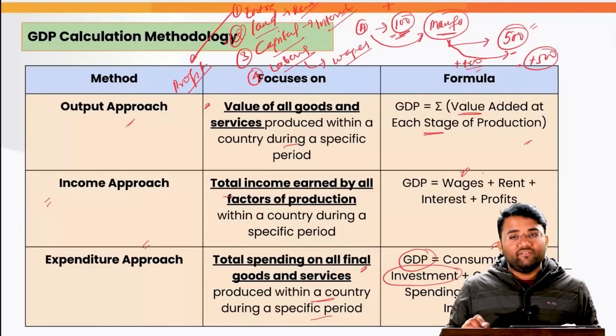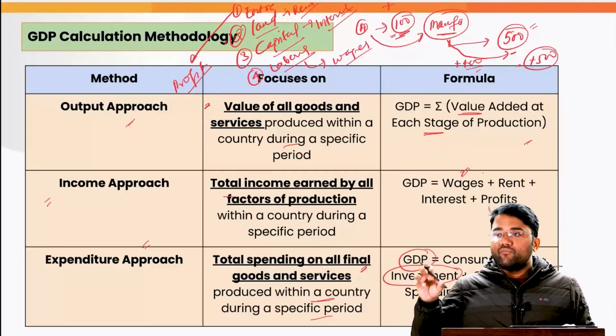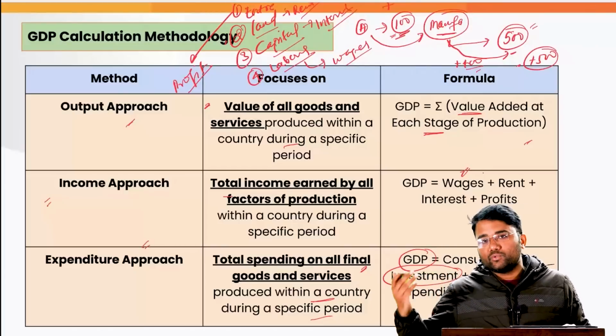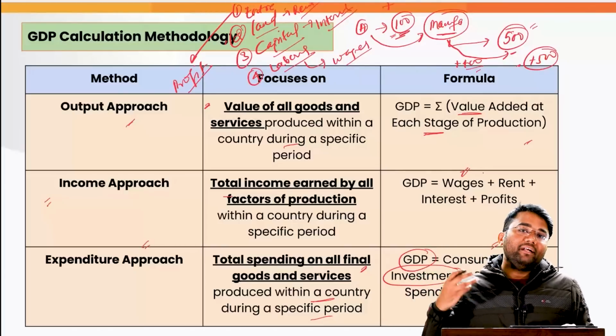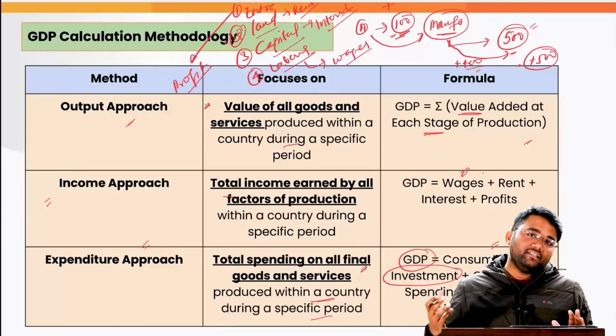Then another is the investment. Whatever investment expenditure is being done by the privates for investing in the economy, which can actually help in increased production of goods and services. Then you have the government spending, which includes the government expenditure as well as the investment in the economy.